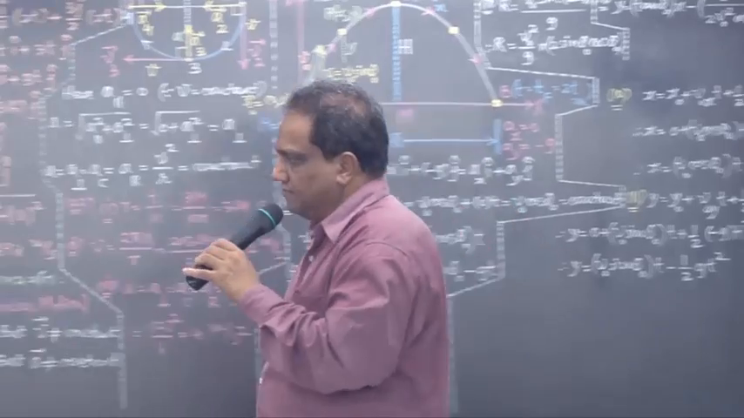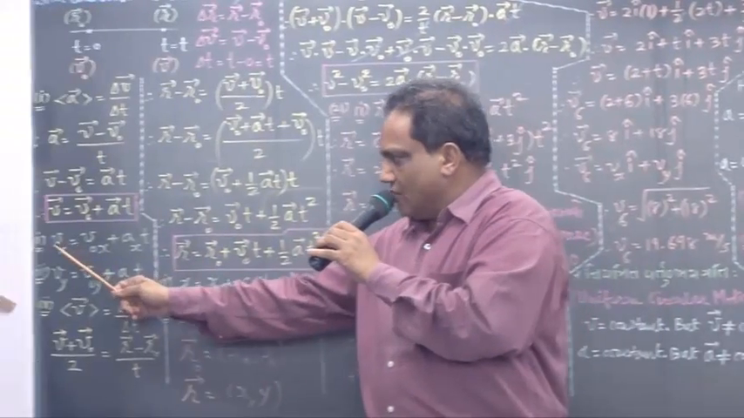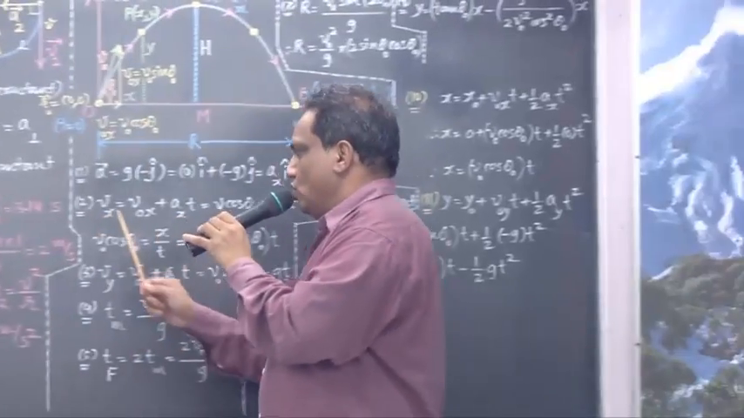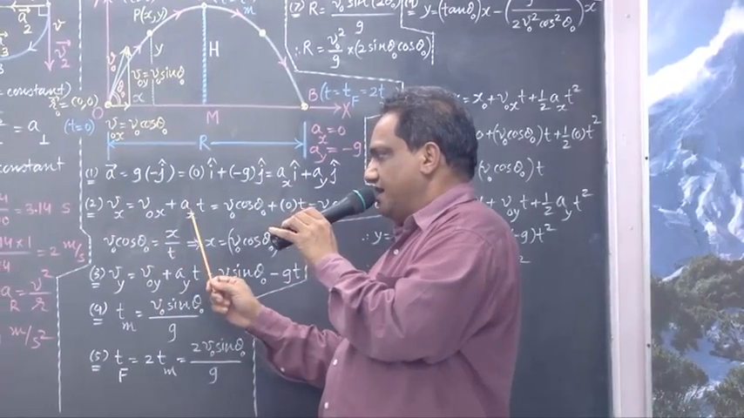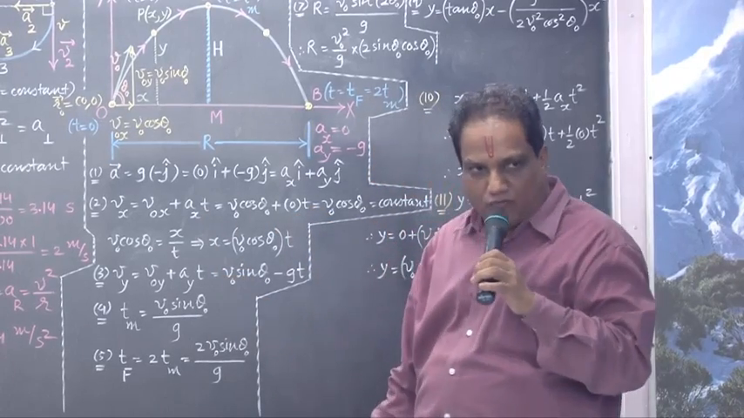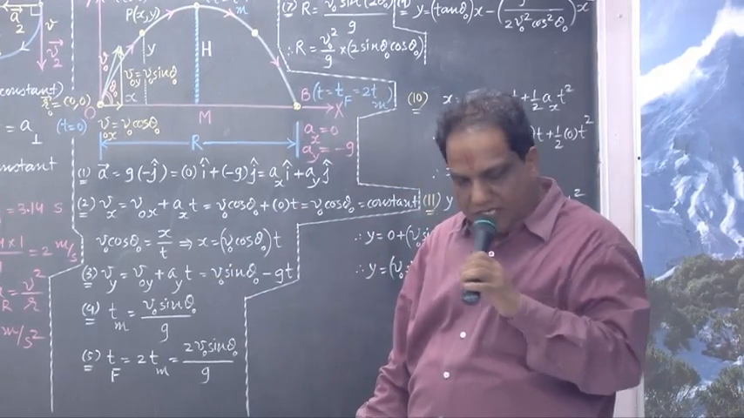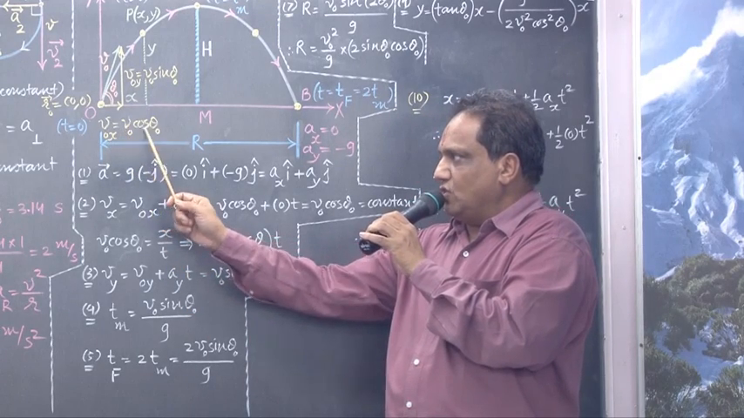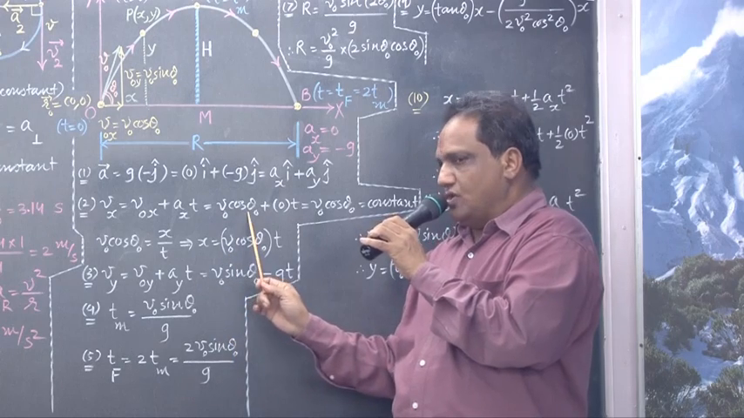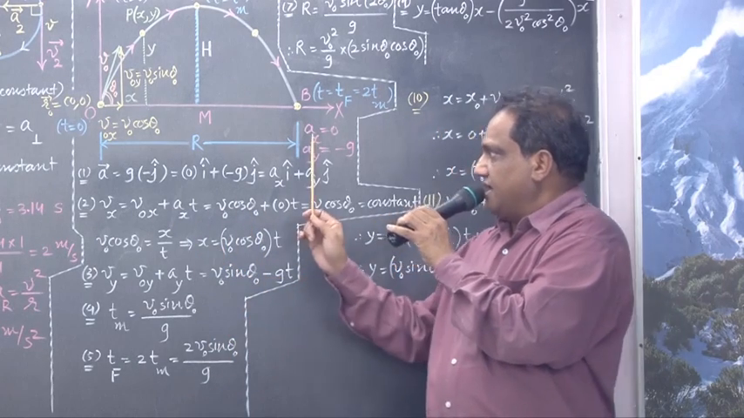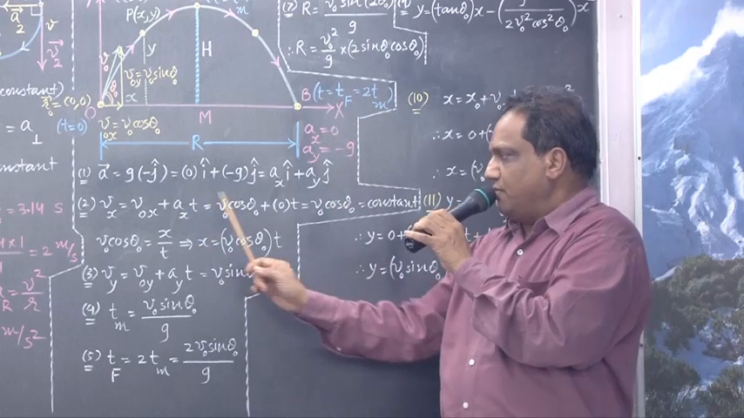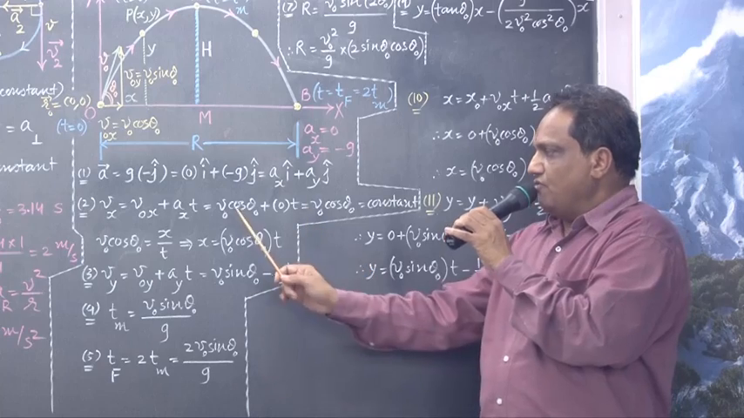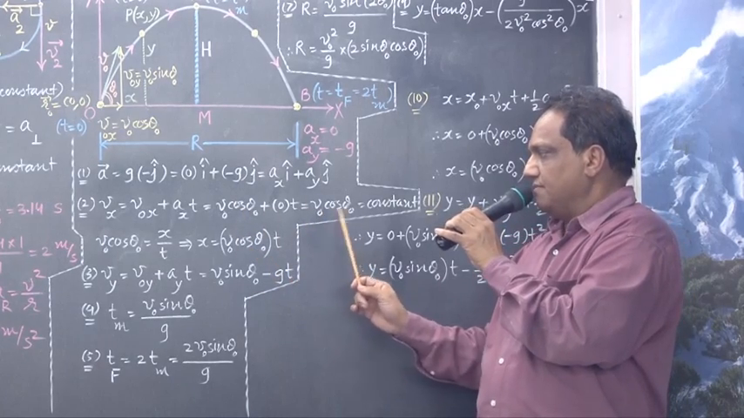Recall this equation: Vx equals V0x plus Ax into t. What is V0x? V0 cos theta 0. V0 cos theta 0 plus Ax. Ax is how much? 0, into t. So this part is 0. V0 cos theta 0. Everybody? V0 cos theta 0.